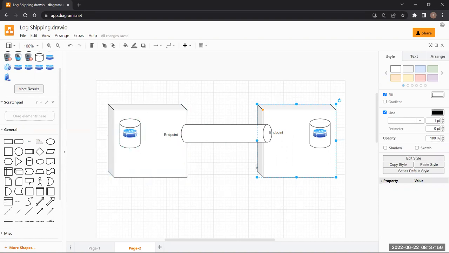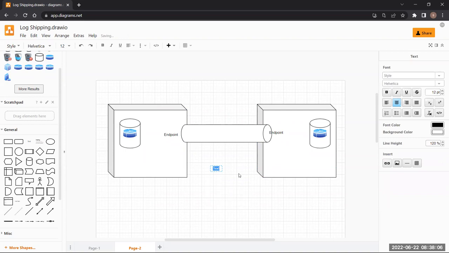From one server to another server, the data travels through endpoints. These endpoints also have a port number.